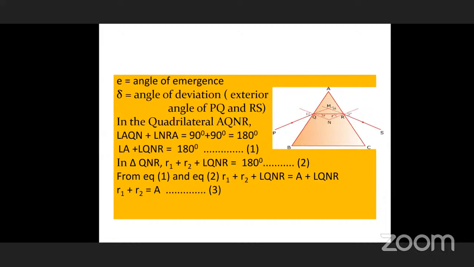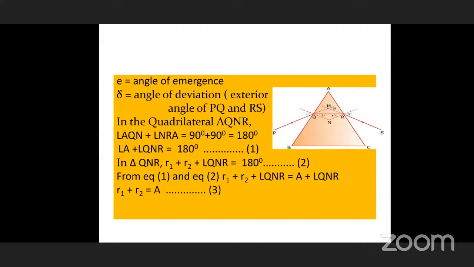Simply we are taking this. We are not interested in angle AQN plus angle NRQ now. Our aim is to find the angle of the prism. Therefore, angle QAR plus angle QNR is equal to 180, equation 1. Now take the small inverted triangle QNR, formed by the normals and the refracted ray.